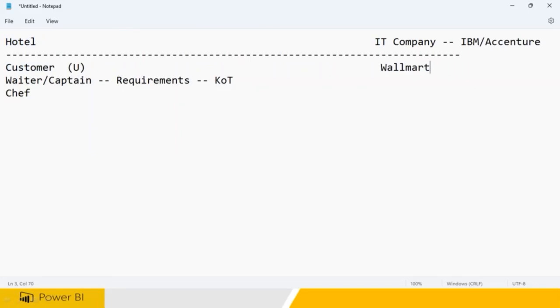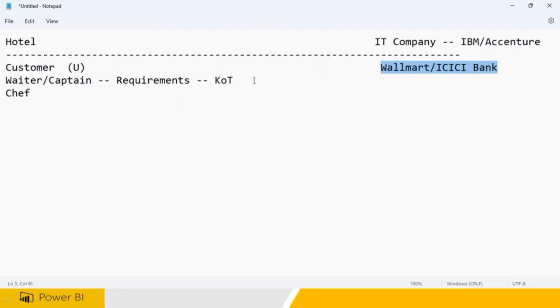Clear? For IBM, the customer will be Walmart, or ICICI Bank, or you can say State Bank of India is one of the customers. Like that, IT companies will have a lot of customers. Now, if you get the customer, we don't know what he wants. The customer came to IBM and inquired, hey, we want some software to be developed for our company. That is only the starting scope, the work is told.